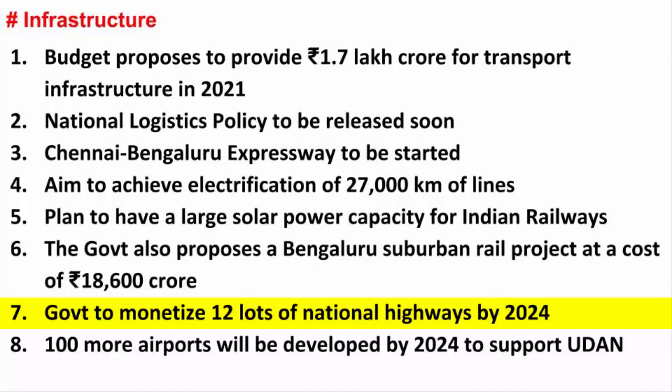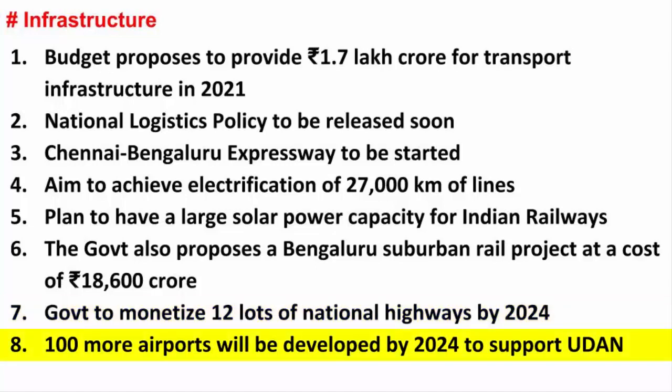The money generated from such monetization will be utilized by the government for future development and operations and maintenance of highways in the country. And by the way, the government does not operate the toll plaza. It is given to private investors who bid for it. And the model is called Toll Operate Transfer (TOT) model. The highest bidder wins the rights to operate and maintenance of the road assets for 30 years, with rights to toll revenues from these assets. This model is more attractive for investors as they don't have to build an infrastructure project from scratch.